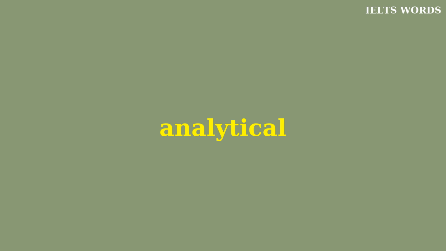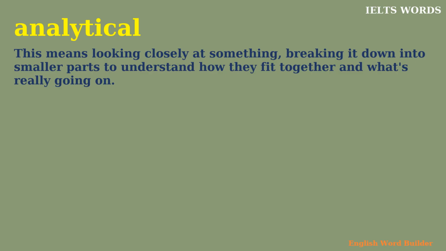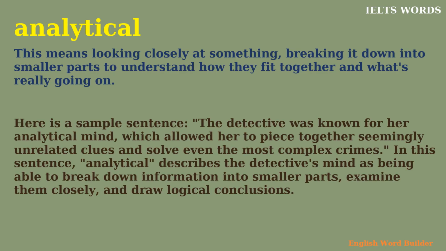Analytical. This means looking closely at something, breaking it down into smaller parts to understand how they fit together and what's really going on. Here's a sample sentence. The detective was known for her analytical mind, which allowed her to piece together seemingly unrelated clues and solve even the most complex crime. In this sentence, analytical describes the detective's mind as being able to break down information into smaller parts, examine them closely, and draw logical conclusions.